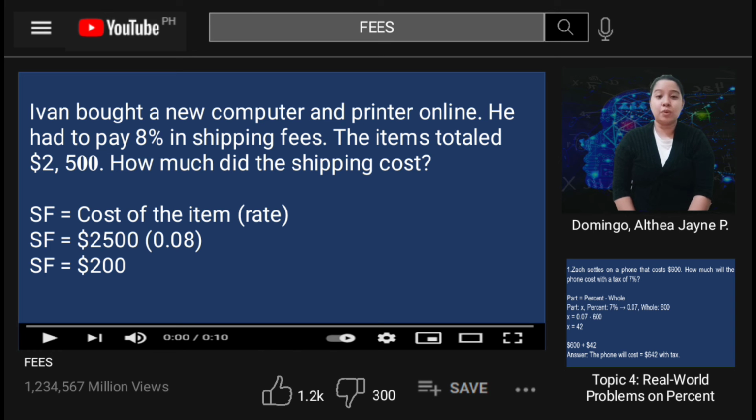The formula that we are going to use is SF, or shipping fee, is equal to the cost of the item multiplied by the rate. So substitute the given. 2,500 multiplied by 0.08 is 200. So $200 is the shipping fee that Ivan has to pay.